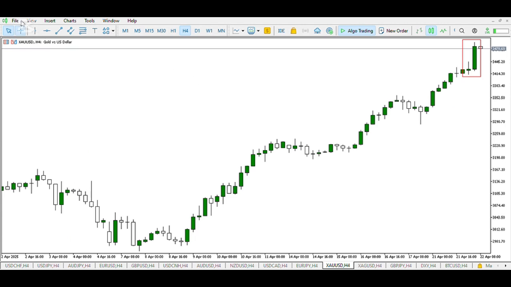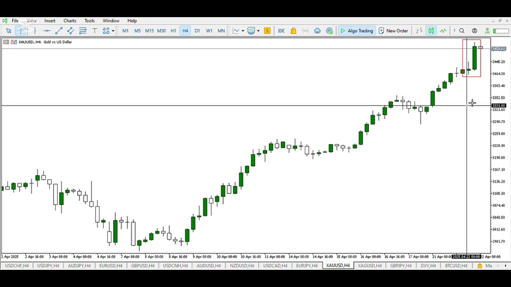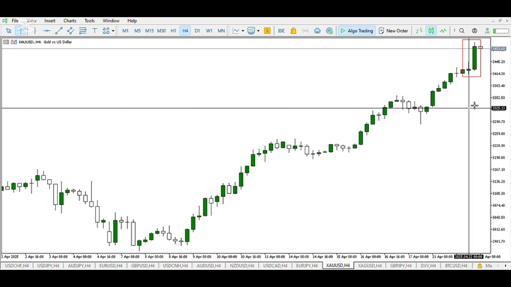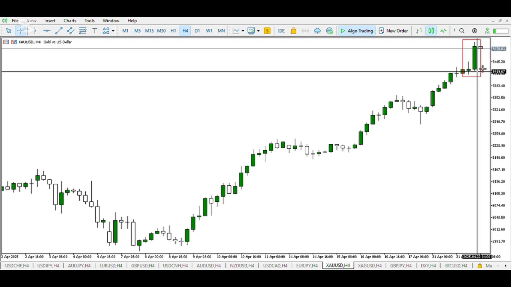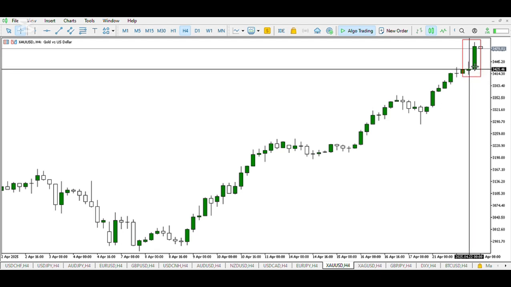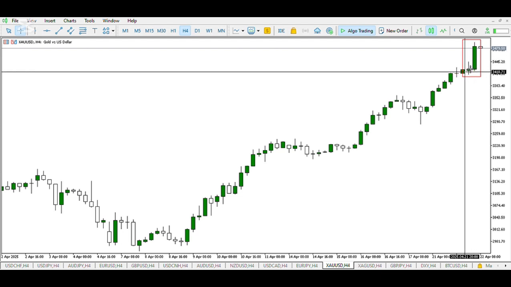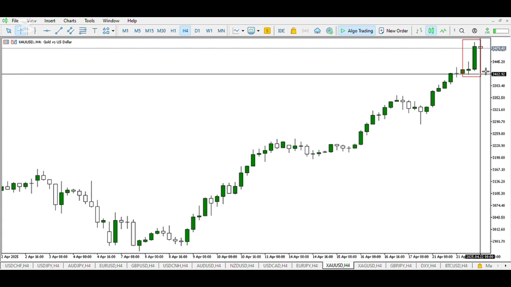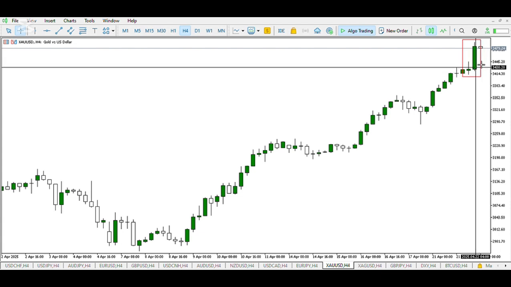On gold, we can see a similar pattern to the AUD USD, Euro USD and the likes, as these pairs have positive correlation. And mind you, Australia is the country with the most reserve of gold, so the direction of gold also influences the direction of the AUD pairs, as they are highly tied to each other in the global economy. So right here at the opening of the Asian session, we have the buyers attempting to take dominance, and we can see the high of yesterday broken and price pushing up impulsively as gold is at an all-time high.